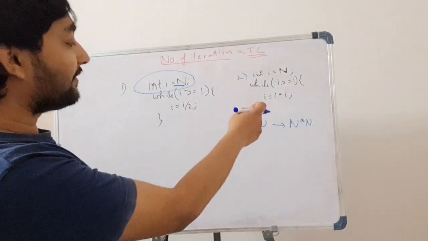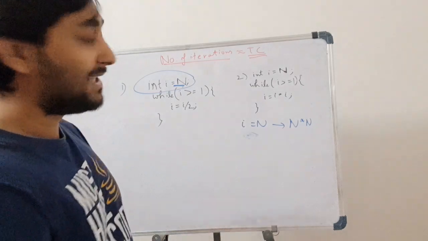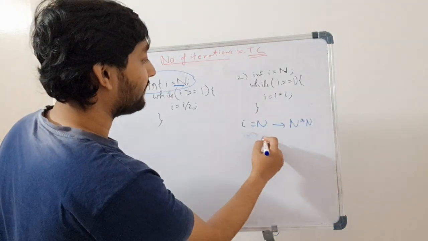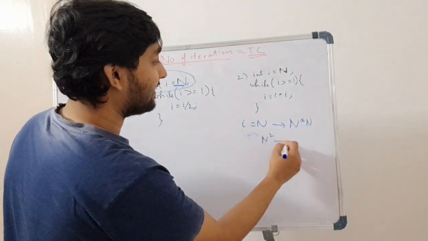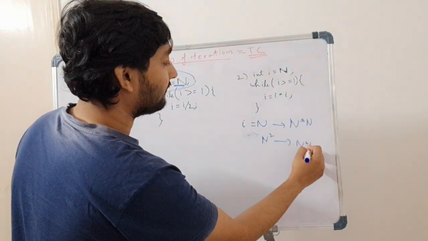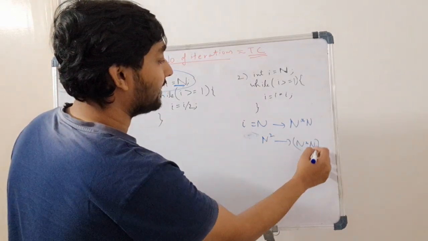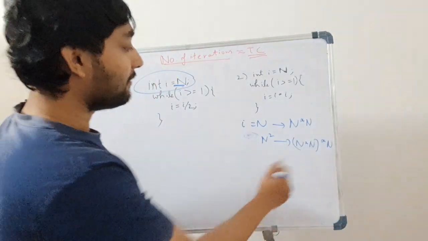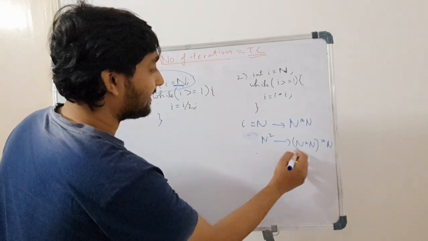Now in the second iteration, i will be n square, and n square is greater than or equal to 1, so the condition will be satisfied again. Then again it will be multiplied with n. In the next iteration, the same thing will happen.